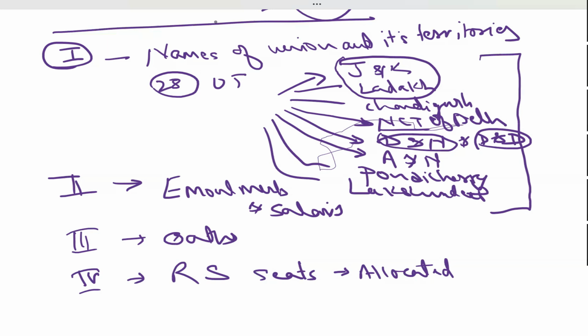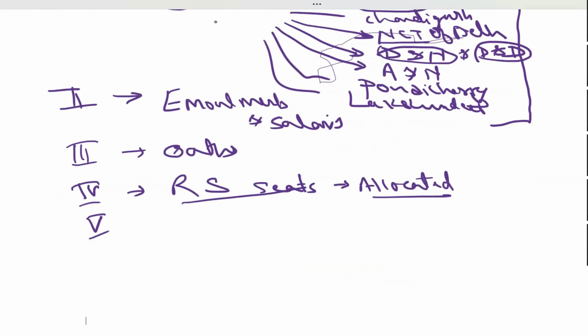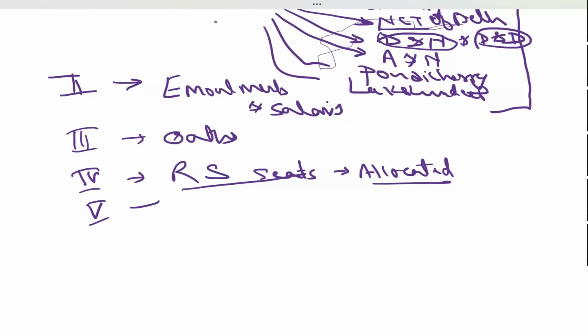Getting it? That's why it is unequal. Though there are many recommendations, the Punchhi Commission recommended that they should have equal seats like America, but that is not done yet, and nobody is talking along those lines, right? So Rajya Sabha seats are different for different states, and that allocation is mentioned in part 4 of the schedule 4 of the constitution.